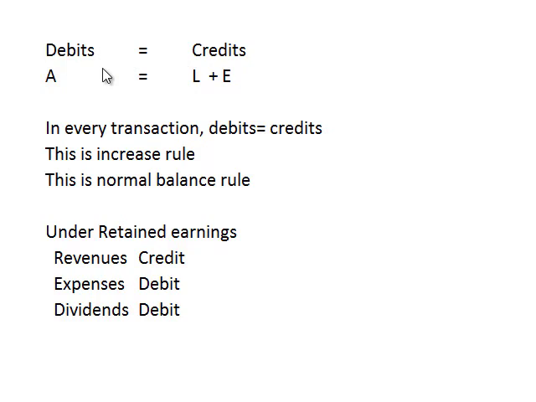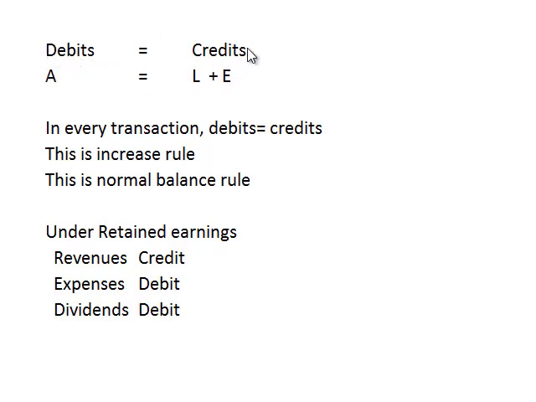We define the terms like this. Written above the equation is debits equals credits. This is useful for many different purposes. For one thing, this tells you what we call it when we increase these types of accounts. So anytime you increase an account on the asset side, you would call that a debit. If you're increasing cash, you would say, I'm debiting cash. If you increase a liability or equity account, you would say, I'm crediting liabilities, or I'm crediting contributed capital or some retained earnings account. So this is the increase rule.